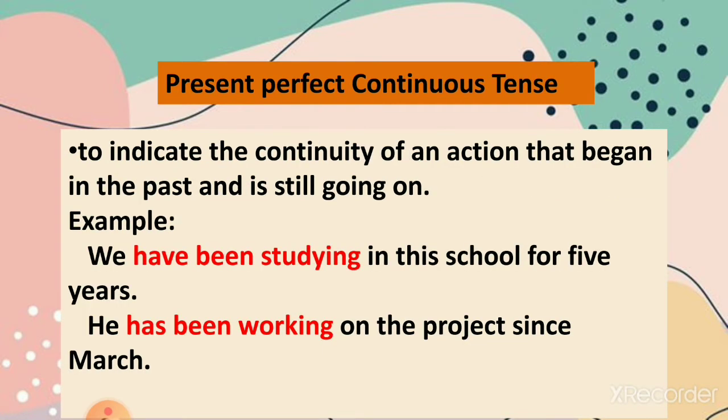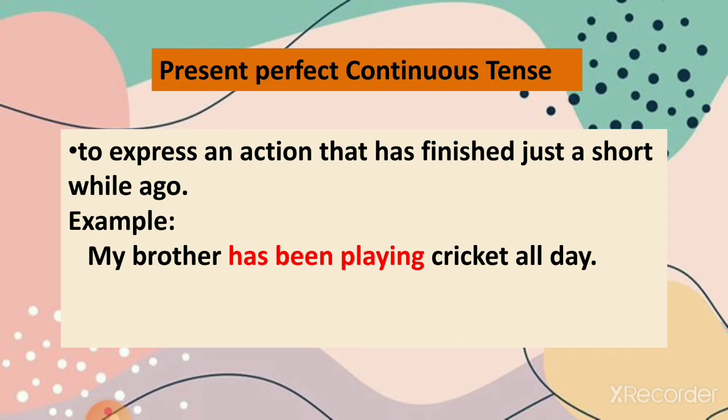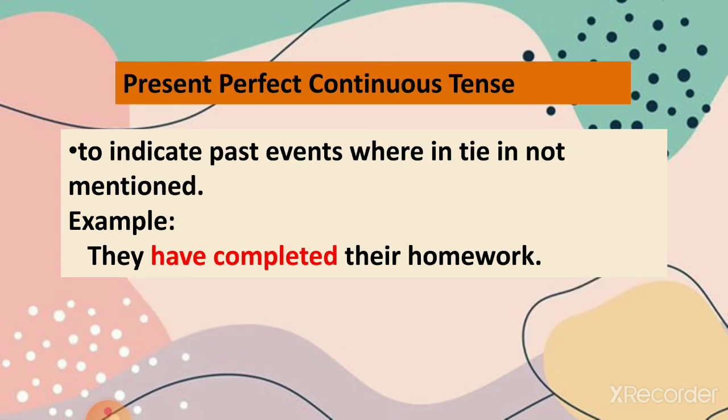This tense is used to indicate the continuity of an action that began in the past and is still going on. For example, we have been studying in this school for 5 years, or we have been working on the project since March, right? So here present perfect continuous tense indicates an action which started in the past and has been continuing till now. It is also used to express an action that has finished just a short while ago. For example, my brother has been playing cricket all day.